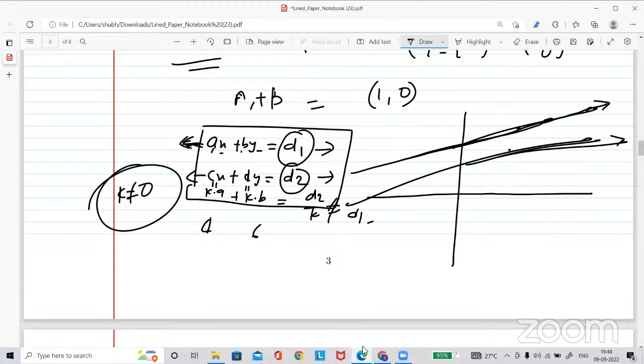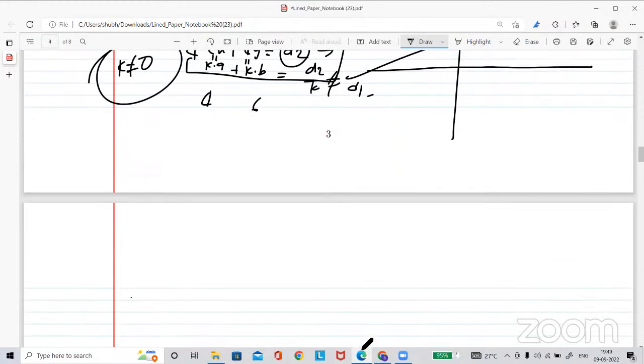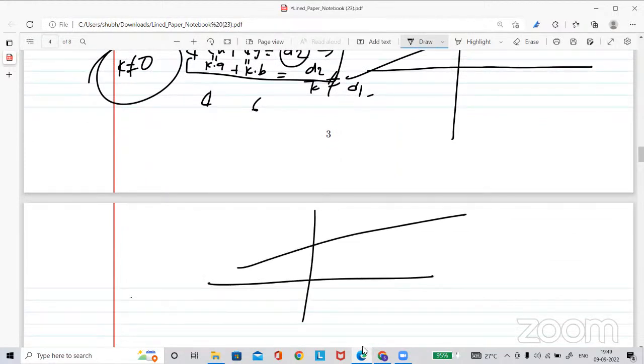I will tell you. So, sir, if k becomes 0, then it is not going to be an equation. If the right side is not 0, then k is not 0. If the right side is 0, then k can be 0. K can be 0 in that case.